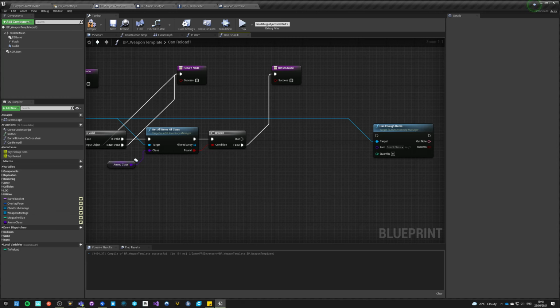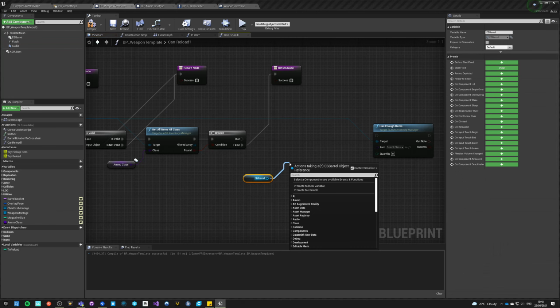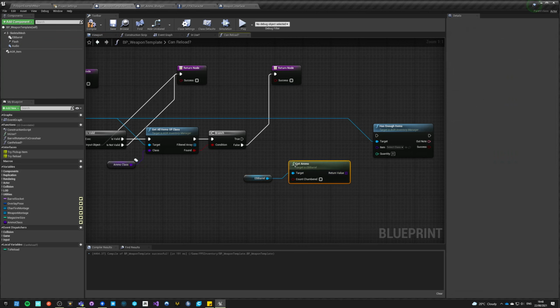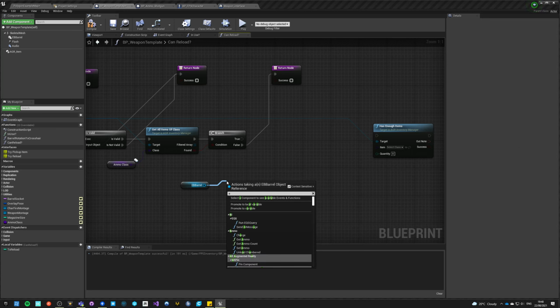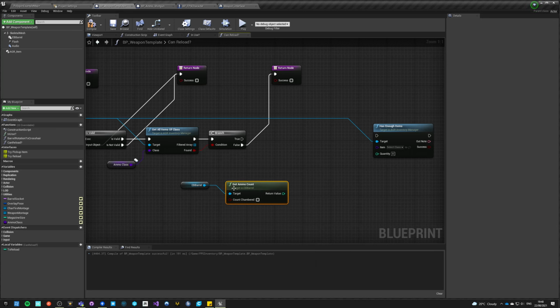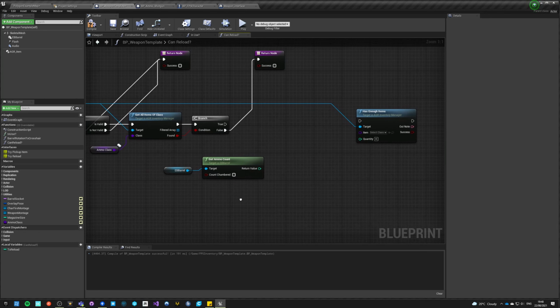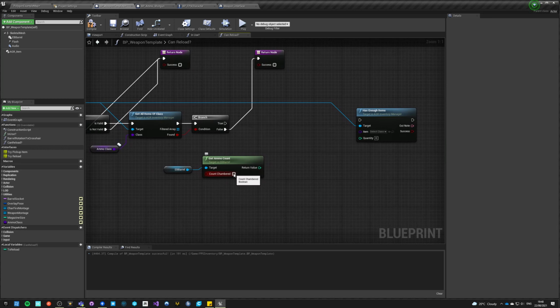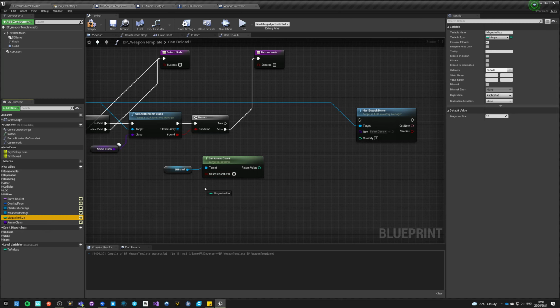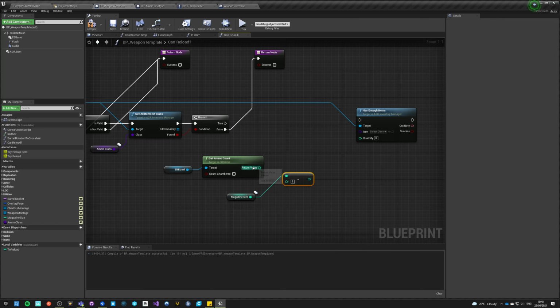So we must get the barrel and say get ammo once more, and this is without the chamber, or maybe get ammo count. Yeah, this is better. Without the chamber, and we just say this minus this.